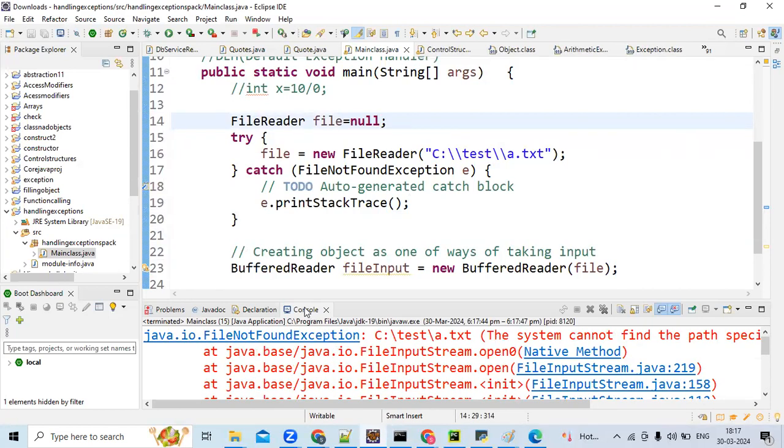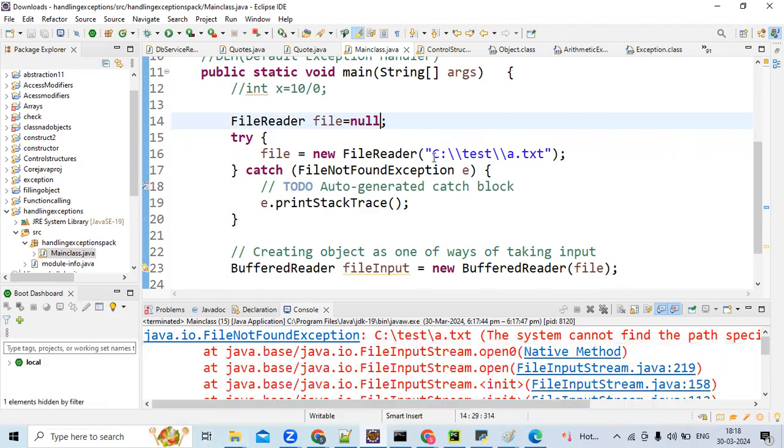See, file not found because at runtime we don't have this file. Okay, guys, I just copied this snippet of code, but I don't have this file. So this is C drive, test, and a.txt. Let's create the same path. Let's mimic the same path and we'll see.